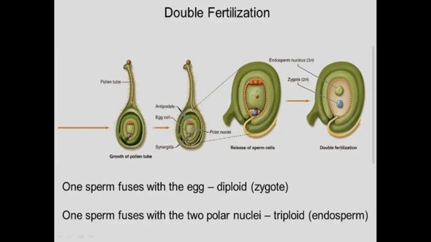Development of the primary endosperm nucleus involves fusion of three nuclei, namely one polar nucleus from the micropylar end, another polar nucleus from the chalazal end, and a sperm nucleus. The fusion of the diploid central cell with a haploid male gamete to produce the triploid primary endosperm nucleus is called triple fusion.